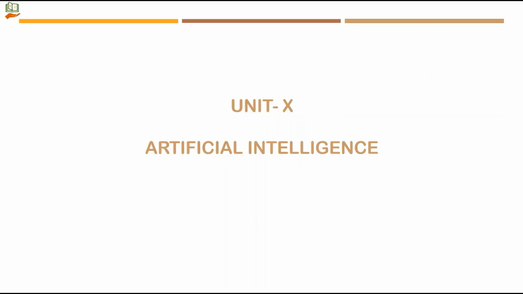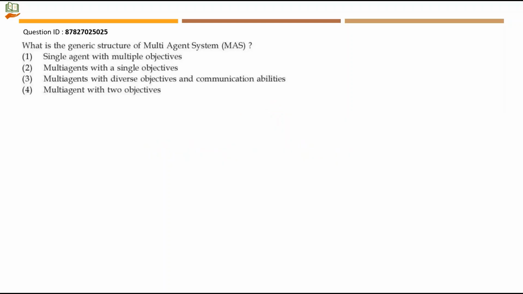Let's solve Unit 10 Artificial Intelligence questions. What is the generic structure of multi-agent system? MAS. So it is given as multi-agent system. Here from this term we can understand that there are multiple agents involving in a system. So single agent with multiple objectives will not be the option.